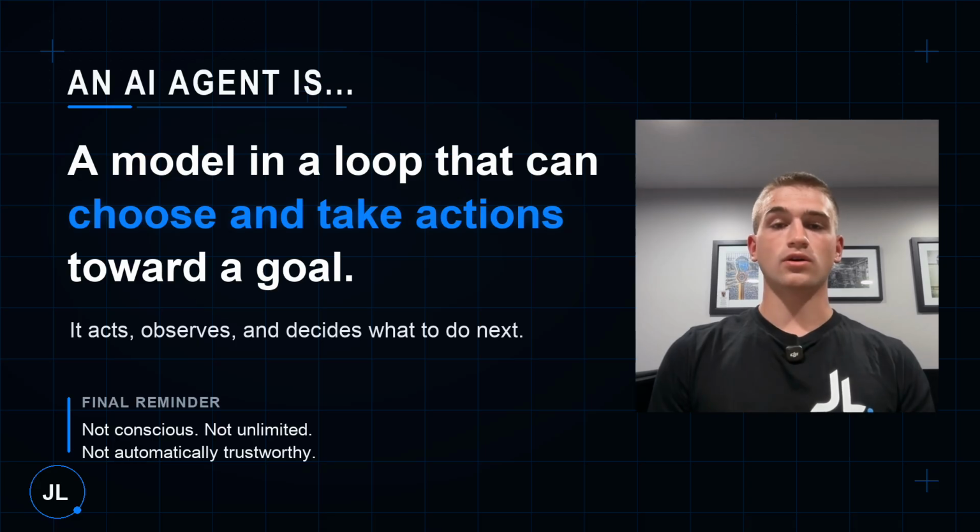So whenever someone calls a product an AI agent, ask this one simple question. Who chooses the next step? If the path is mostly selected in advance by code, it's closer to a fixed workflow. If the model can choose actions, observe the result, and continue toward the goal within clear boundaries, it's closer to an agent. So the short version is this. An AI agent is not just a model that talks. It's a model inside of a system that can choose actions toward a goal, observe the results, and decide what to do next within those defined boundaries. That's the basic idea behind an AI agent.